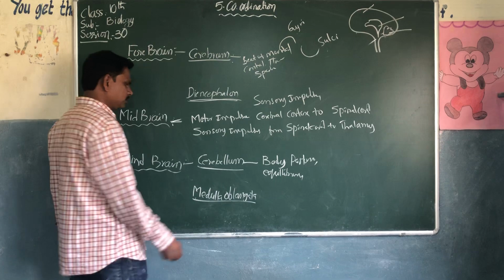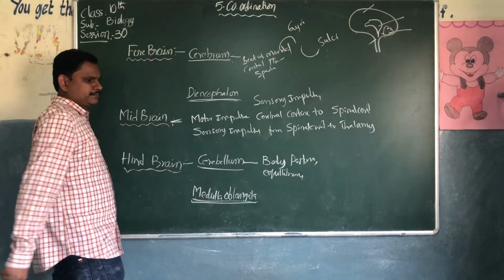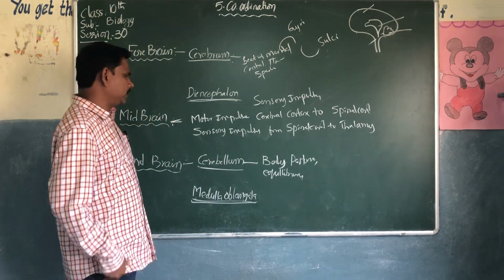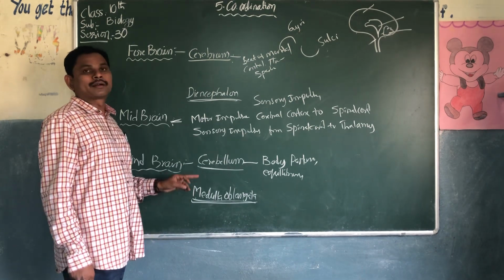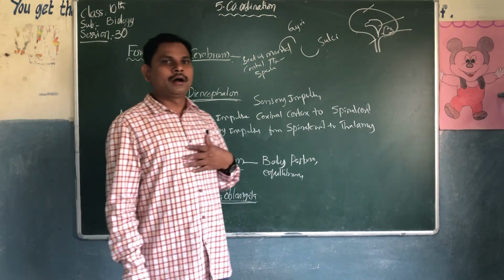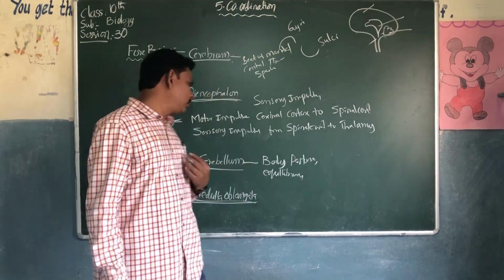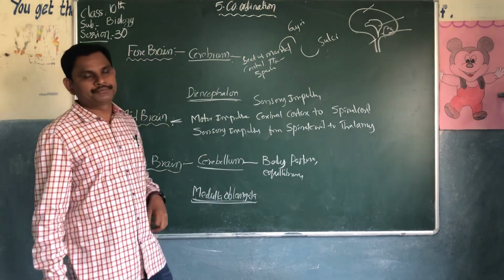The last one is the medulla oblongata. It's very important. It is the center for cardiac activities. The heartbeat rate is controlled by the medulla oblongata.